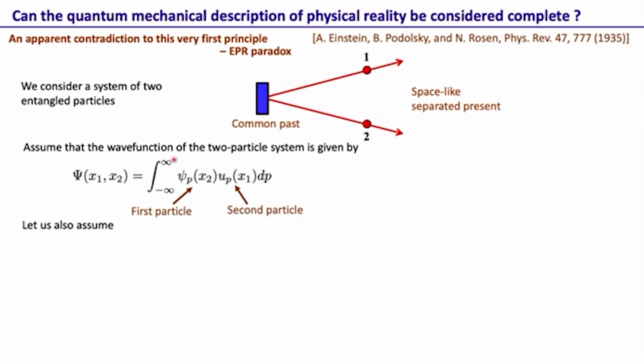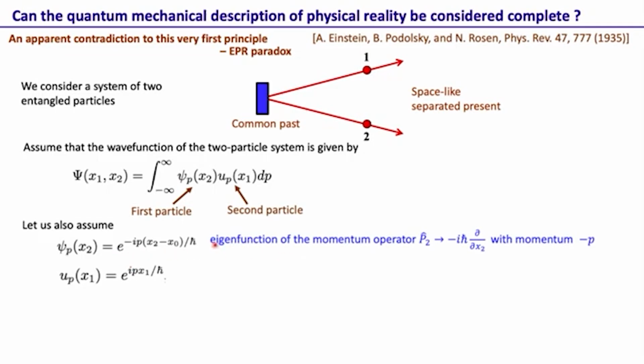Okay, so this is a generic wave function. Let's make it more precise. For that, they consider this wave function: for psi p of x2 they take this form, and for u p of x1 they take this form. Now, what is this wave function? This we have just done a few slides ago. This is essentially an eigenfunction of e to the minus i p (x2 minus x1).